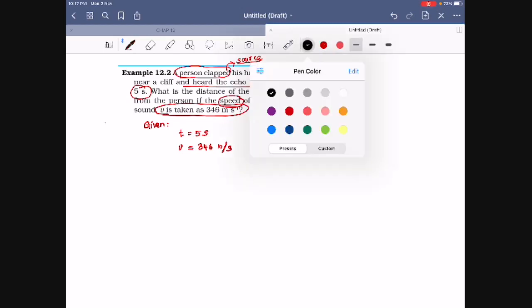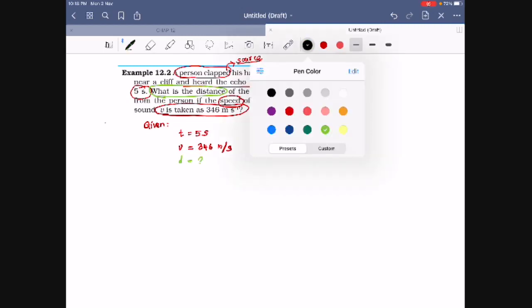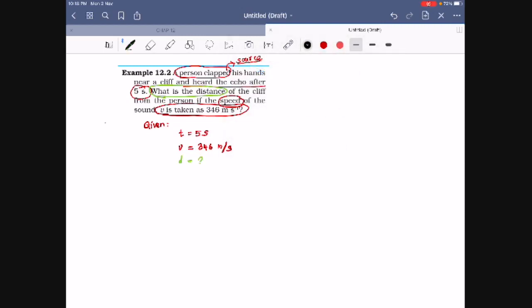You have to know what distance they asked. So that means we are going to calculate distance. We know the formula: speed equals distance divided by time, so distance equals speed into time. Here, what speed have they given? 346 meter per second, and the time given is 5 seconds.